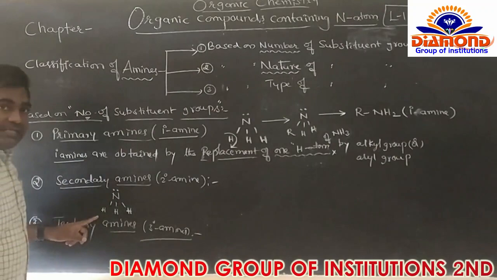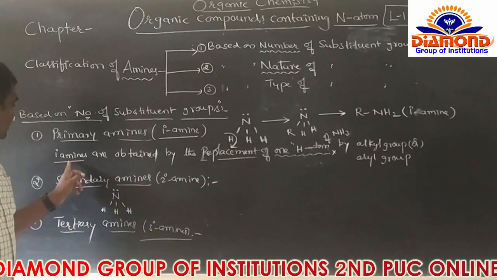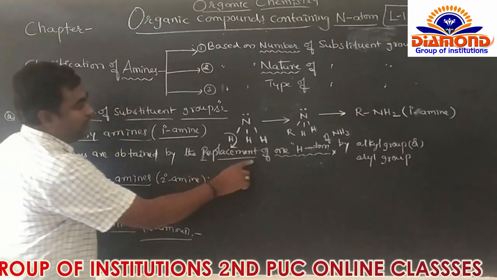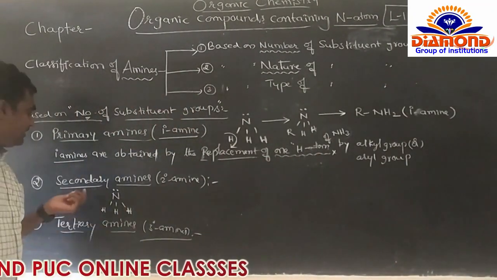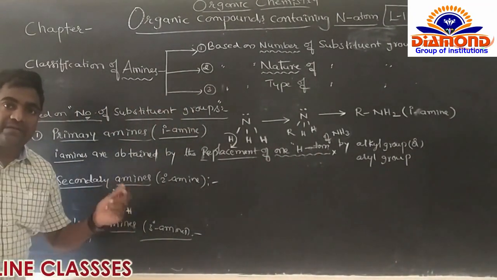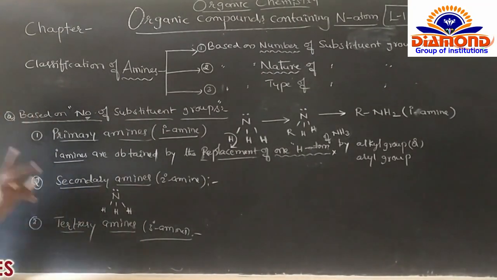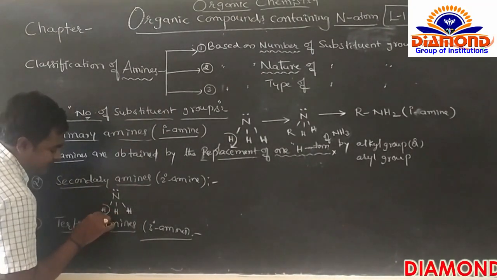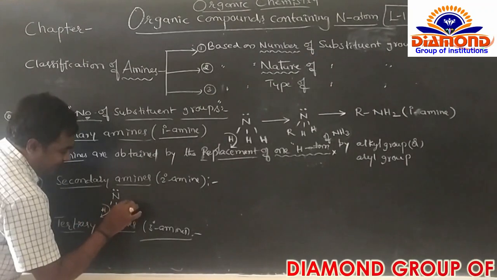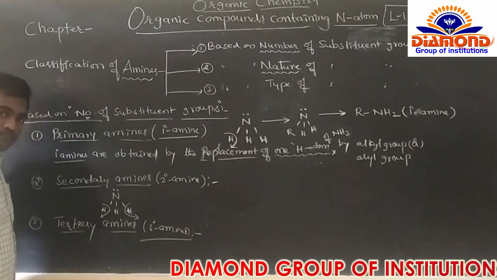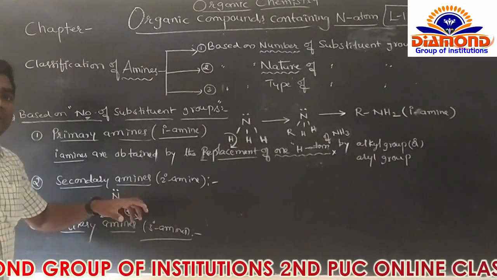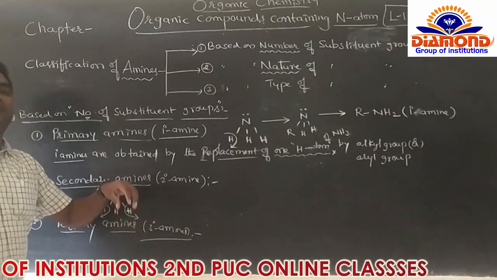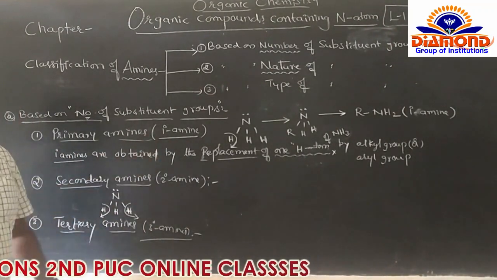Ammonia group. इसमें क्या करने का? So the primary amine से तो only one hydrogen atom can be replaced. लेकिन secondary amine में कितना number of hydrogen atom replace करने का? 2 hydrogen atoms replace करना. So here is one hydrogen and here is another hydrogen. So two hydrogen atoms can be replaced by alkyl group or aryl group. You can get the secondary amines.